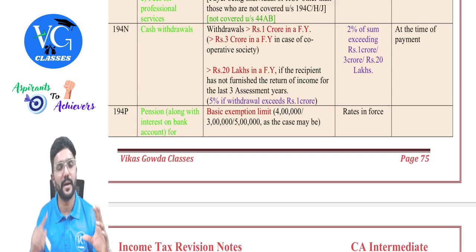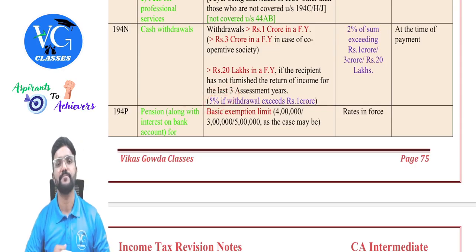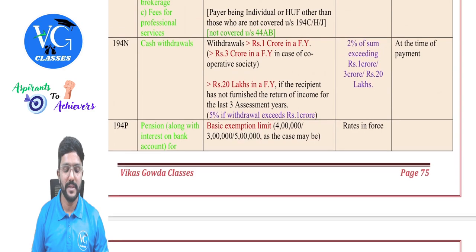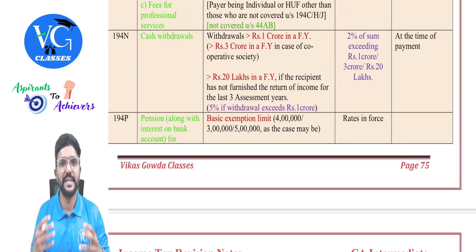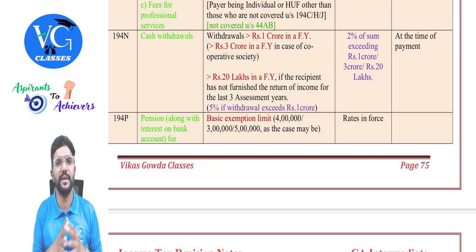In excess of 20 lakh up to 1 crore, which comes to 80 lakh, on that 2%. In excess of 1 crore, whatever is the amount, on that 5%. Got it? Yes, sir. And even in this case, whatever TDS has been deducted may not be the income for the payee, because it is just an amount which was lying in his account, which he is withdrawing now.